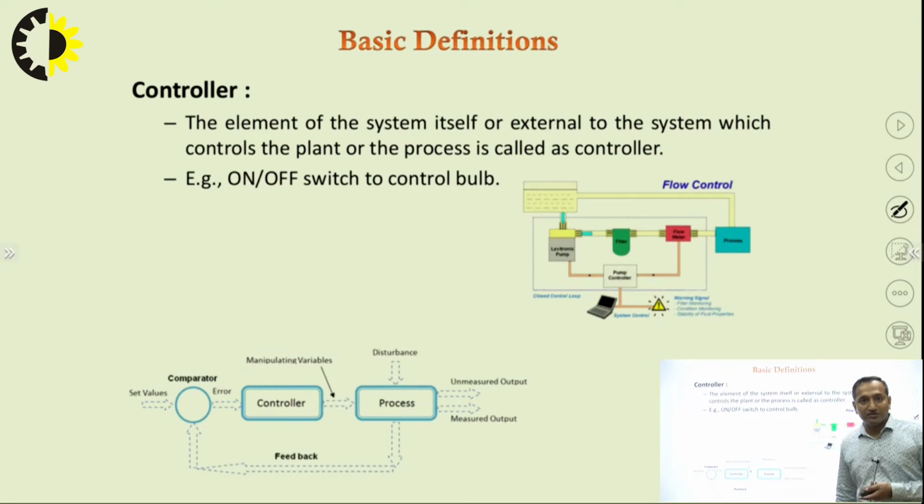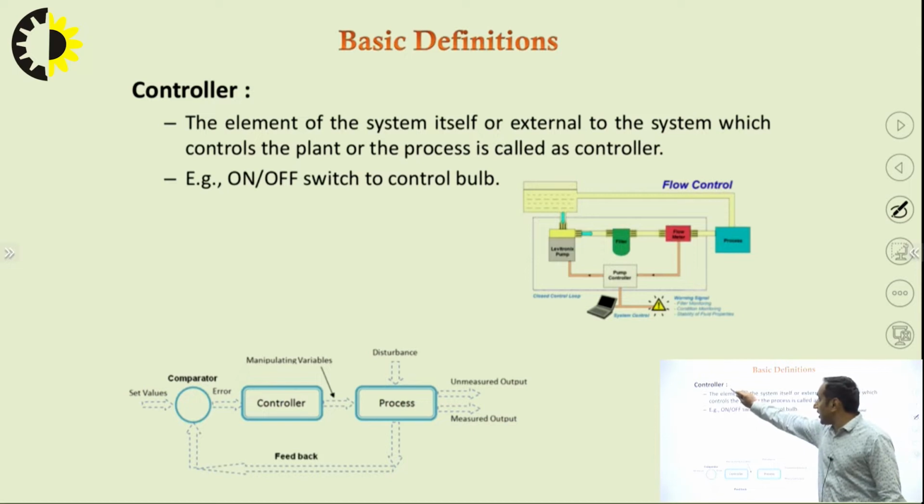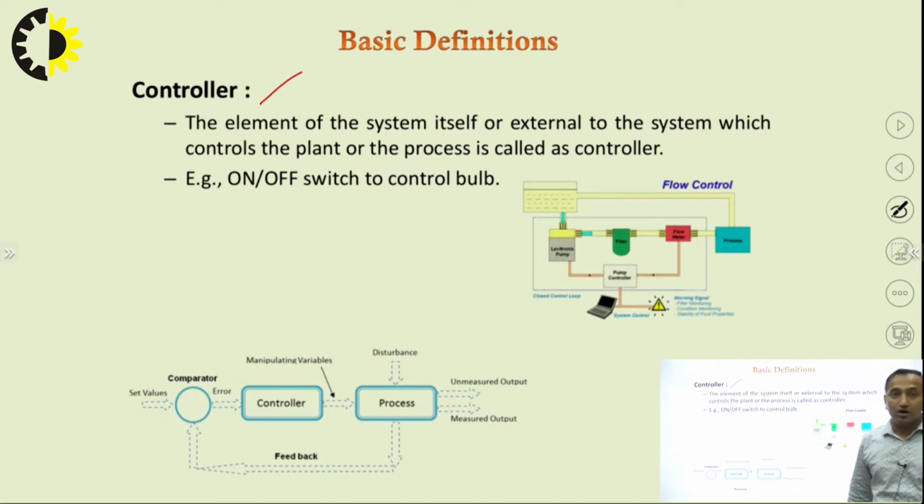So here we are discussing some basic definitions, and the next basic definition is of a controller. How do we define a controller? The element of a system itself, or external to the system, which controls the plant or the process is the controller. The best example to study, as I have told, is an on and off switch. With the help of switching on and off, you can control whether you want to turn the light bulb on or off. So that element, which can be inside the system or external to the system, which controls the plant or the process, is called a controller, right?